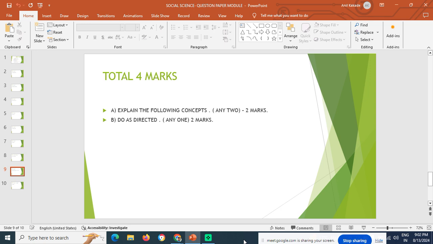Same goes to the question that is in the political science, in the history part, question number 2A, which is complete the following concept. Any 2-4 marks, as I told you earlier. There also you are supposed to write, circle or whatever, if you are convenient.